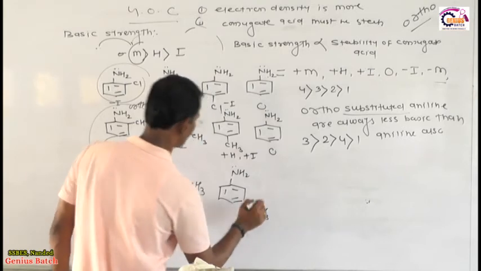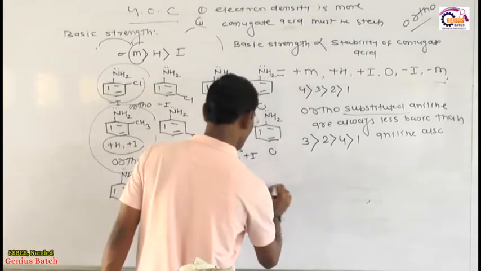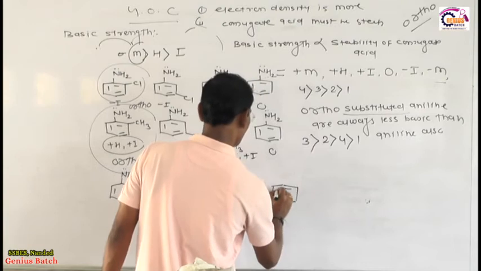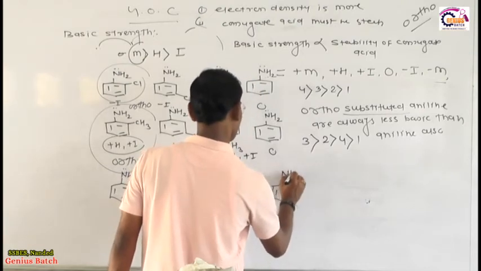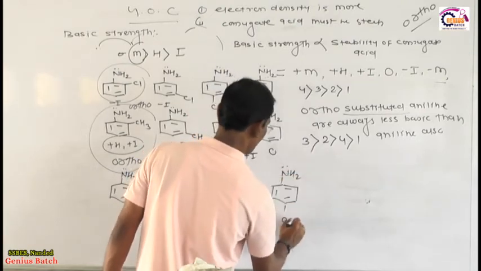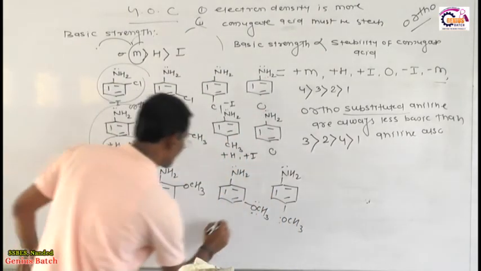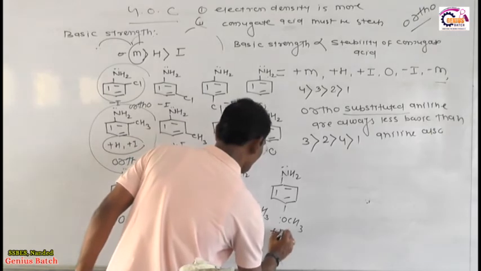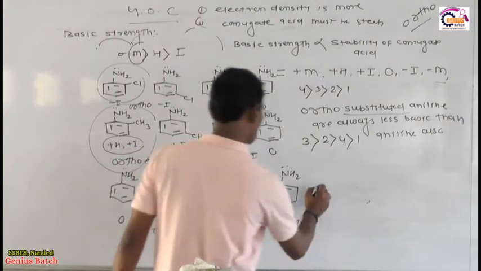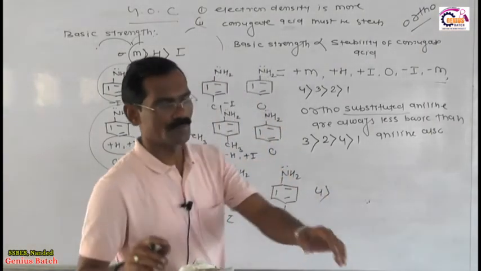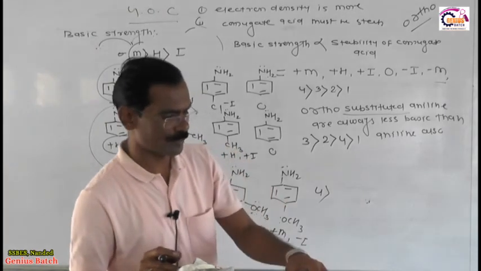Whenever methoxy is on meta, it never creates the positive mesomeric. And finally I am putting here, my students, my friends, this is OCH3, this is para, this creates the positive. Obviously 0 ortho effect, only minus I here; plus M, minus I, positive mesomeric is dominant. Therefore the fourth one is more basic.